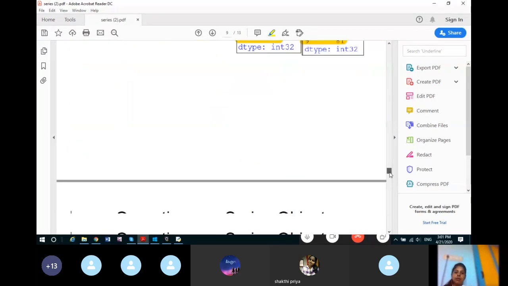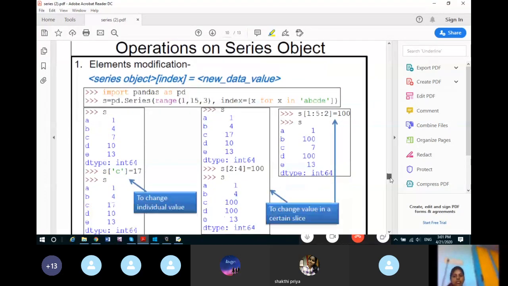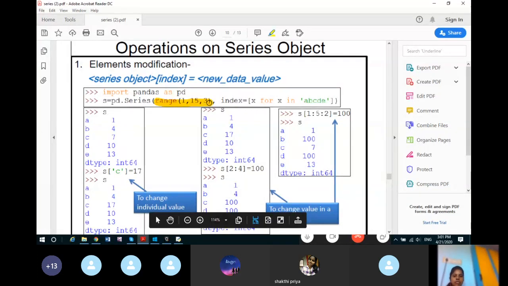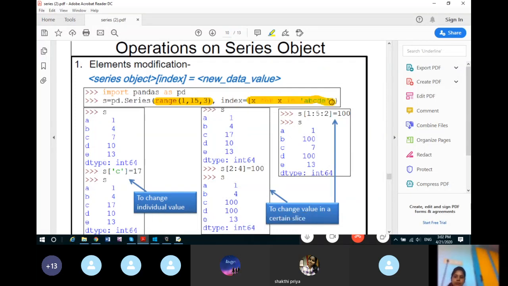So we will see some operations, like if you want to change the values of particular indexes, how you will change. So you see this, for data we have used the range function. For indexes we are using indexes in the sequence A, B, C, D, E. So like this the series will be created. This is the series. Now if you want to change a particular value of a particular index, then you have to use the series object, the key and equal to the new value. So see, the index C was having a previous value as 7. Now it is changed to 17. You can change the data values of the series.